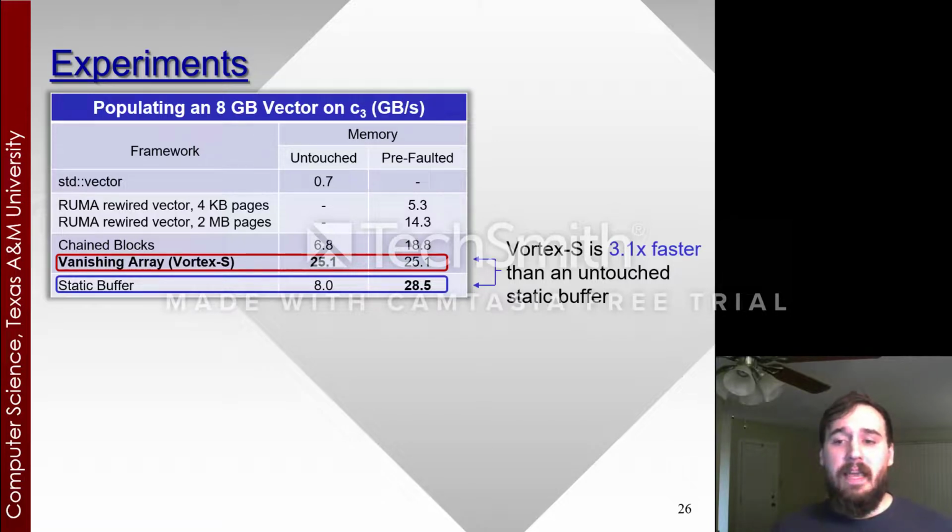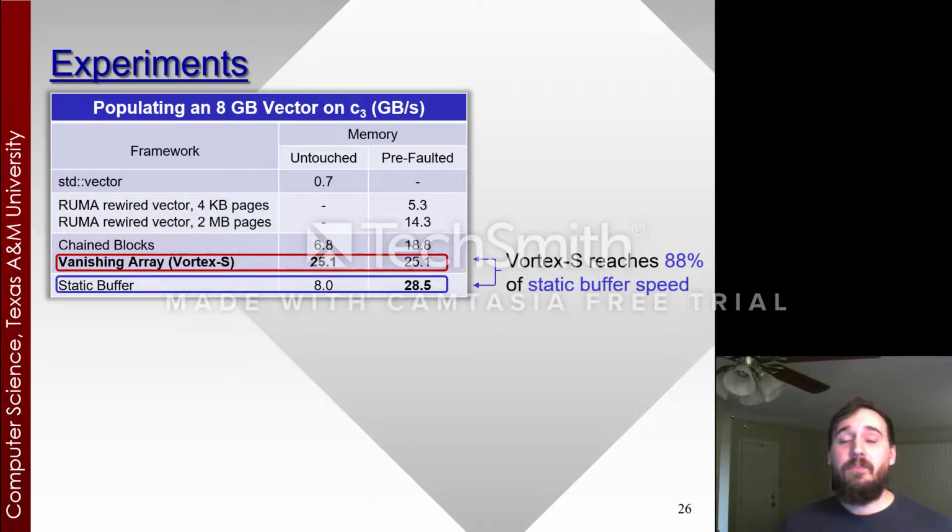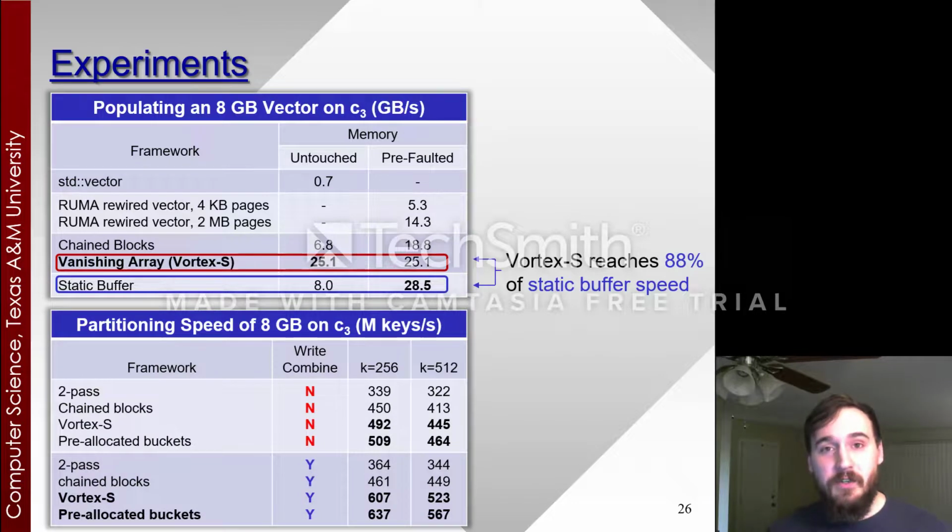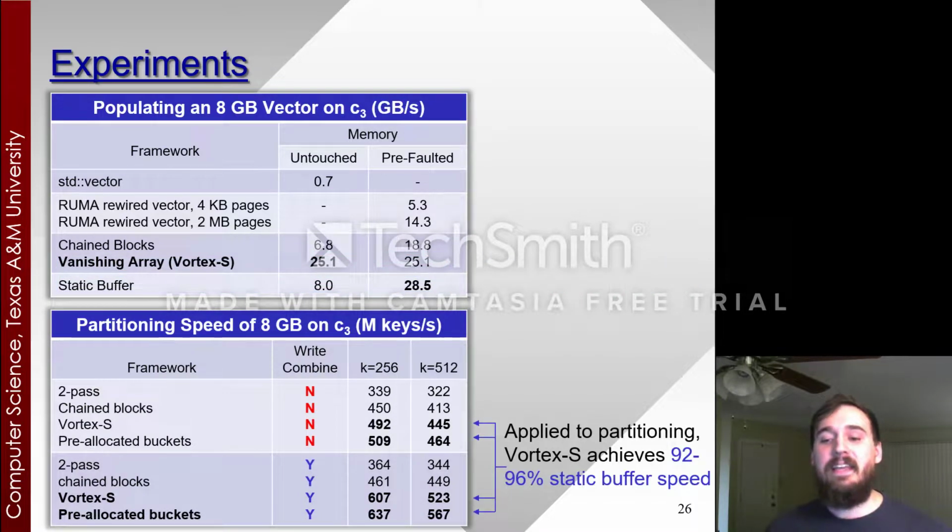And so then we look at actually faulting in these static buffers, and what we find is that the static buffer is able to reach 28.5 gigabytes a second of throughput, whereas Vortex still reaches 25.1. So what we see is that we're able to reach 88% of static buffer speed in a pure write benchmark. So now we look at partitioning. The key takeaway is that applied to partitioning, Vortex achieves 92 to 96% static buffer speed, which means we're only losing 4 to 8% speed, having infinite streams that are able to process in place.